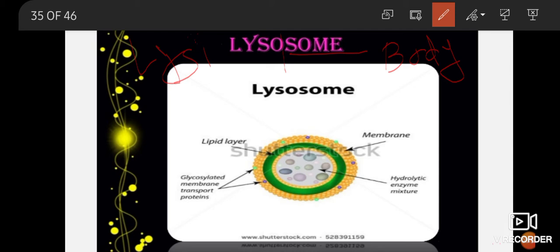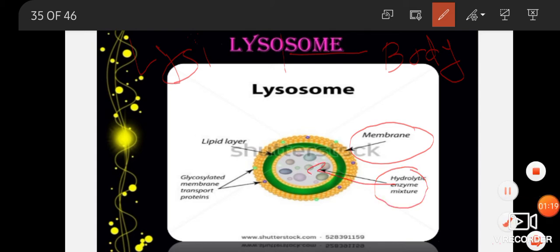The lysosome is a single membrane organelle. लाइसोसोम के सराउंडिंग में एक ही मेम्ब्रेन होता है. It is a single membrane bound organelle. But the important thing about the structure is that lysosome contains hydrolytic enzymes present in it. So here we are talking about the hydrolytic enzymes, the very powerful digestive enzymes. These enzymes, or we can say these digestive juices, are so powerful that they can digest the cell's own body.